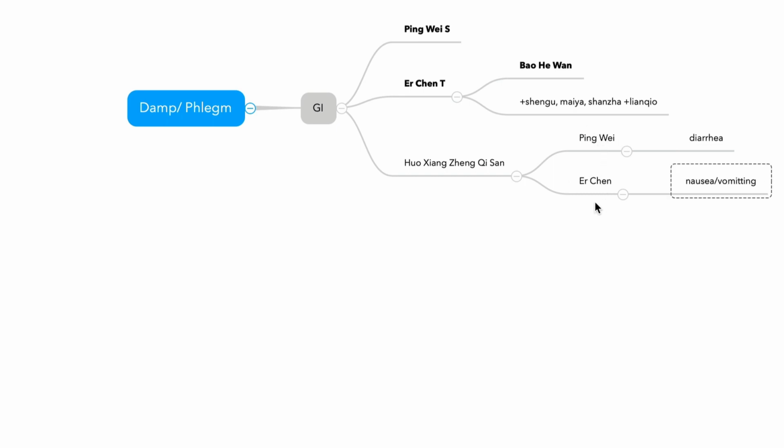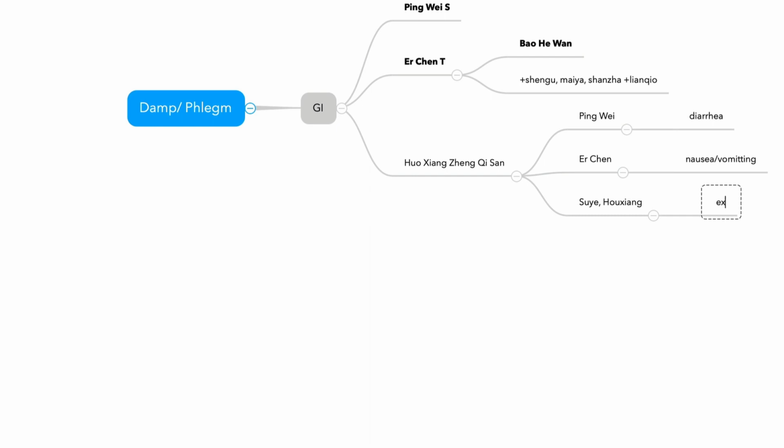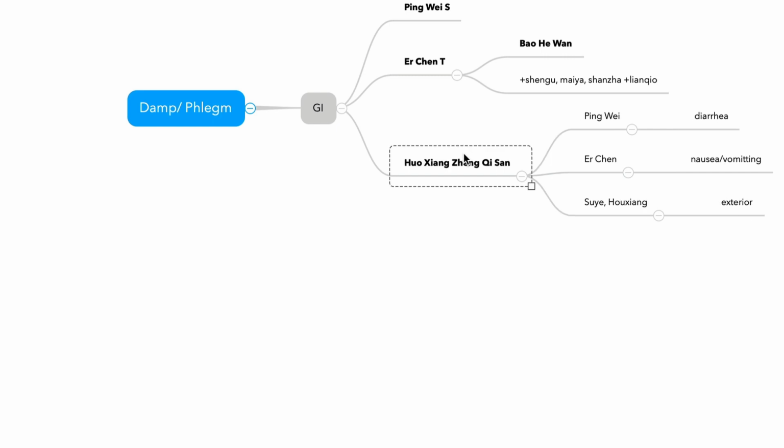So combine Pingwei and urchin tongue, and what else? Suye and Ho Xiang. That is Ho Xiang Chengchisan. So Ho Xiang and Suye treat exterior symptoms. So Ho Xiang Chengchisan treats exterior common cold-like symptoms, diarrhea and vomiting. So very simple. Ho Xiang Chengchisan treats Ho-lan. Ho-lan means vomit and diarrhea with exterior symptoms.